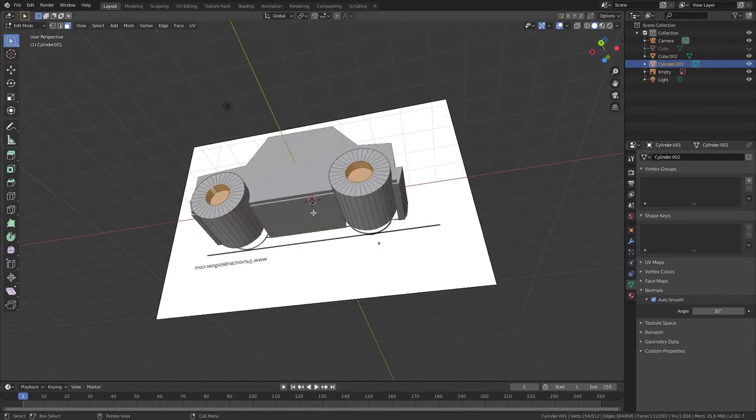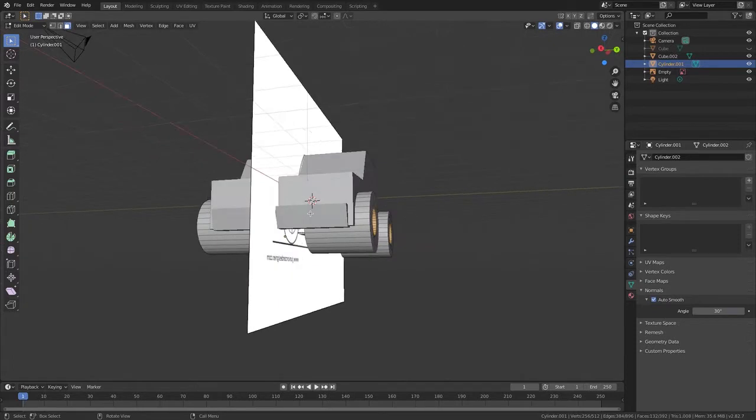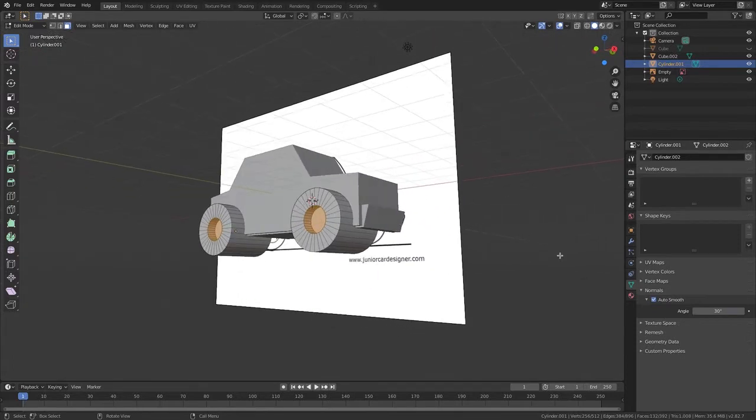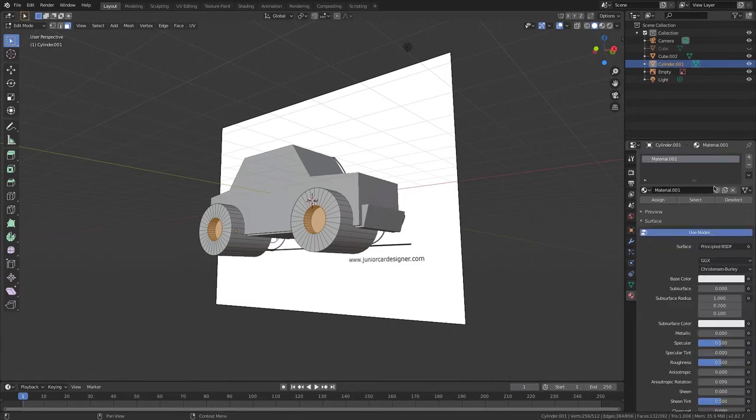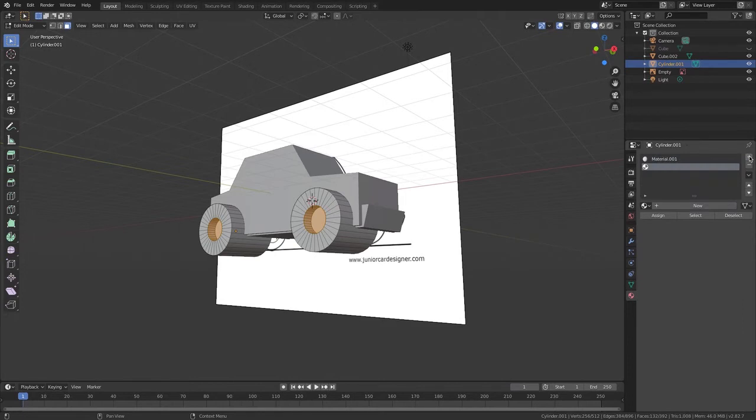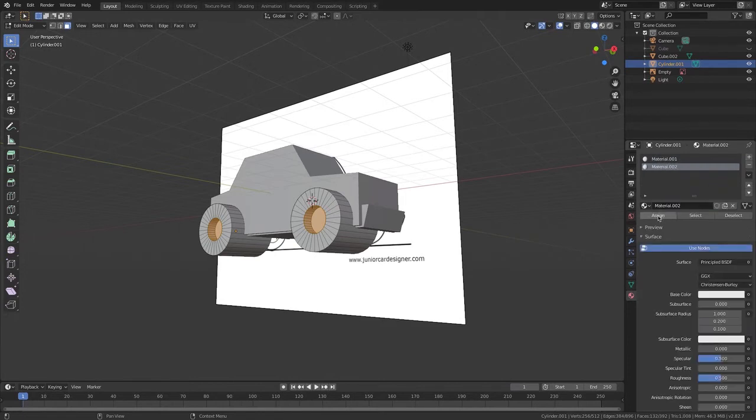Okay, I've got them all selected. Now I'm going to go to my material properties and go new, and go plus and new and assign.